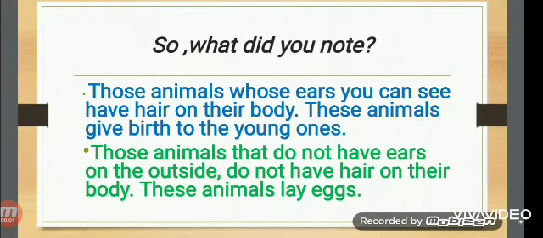So children, from this exercise, what did you note? First, those animals whose ears you can see and have hair on their body, these animals give birth to the young ones. Second, those animals that do not have ears on the outside and do not have hair on their body, these animals lay eggs.